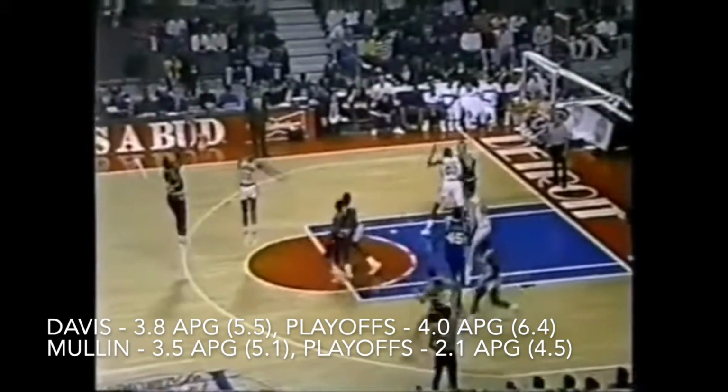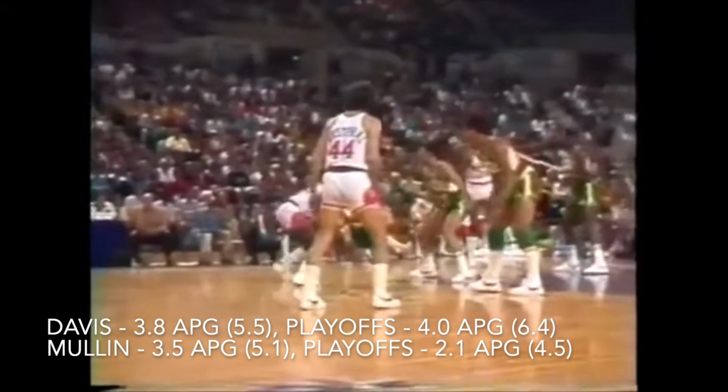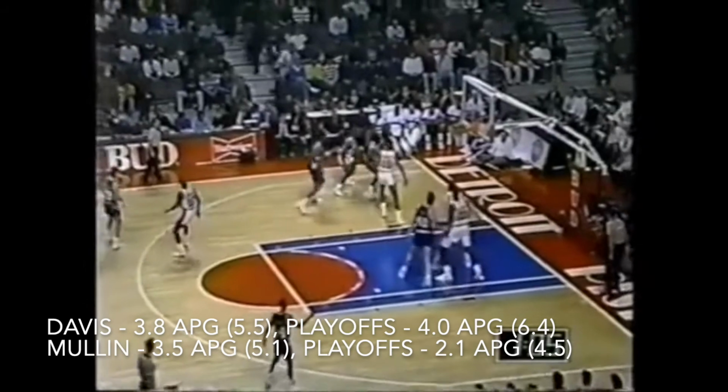In the passing category, both players were also solid passers in their primes as well. Davis averaged 3.8 assists per game for his career, peaking at 5.5 assists per game in 1984, and 4 assists per game in the playoffs, peaking at 6.4 dimes a game in 1984 as well. Mullin averaged 3.5 assists per game for his career, peaking at 5.1 per game in 1989 and 1994, and 2.1 assists per game for the playoffs, peaking at 4.5 assists per game in 1989.